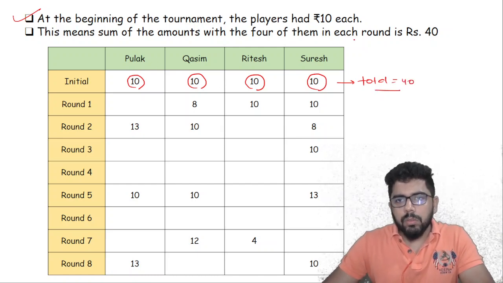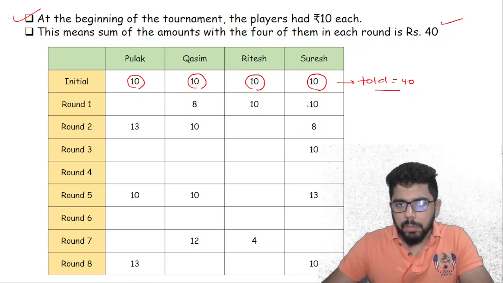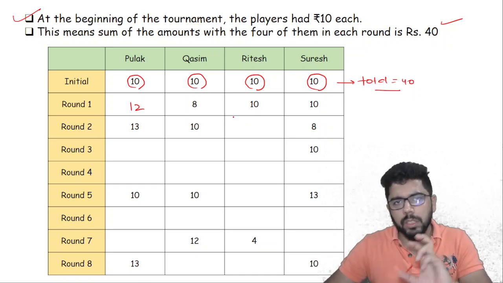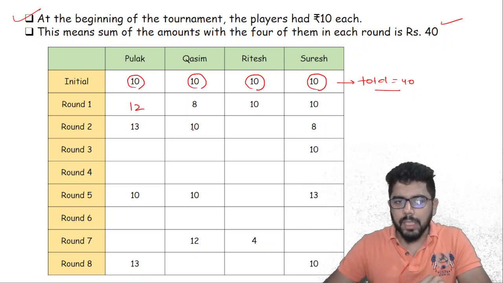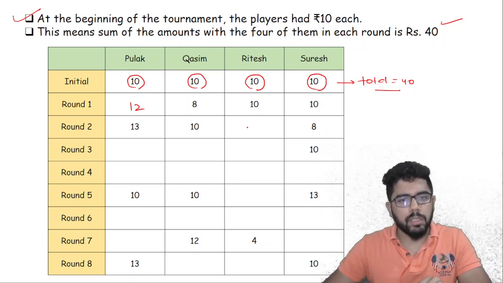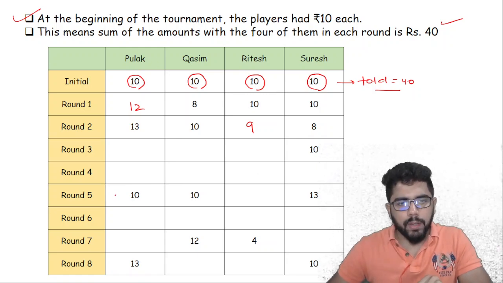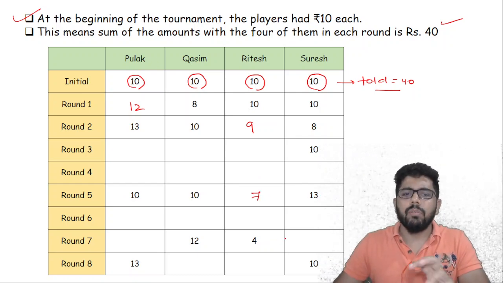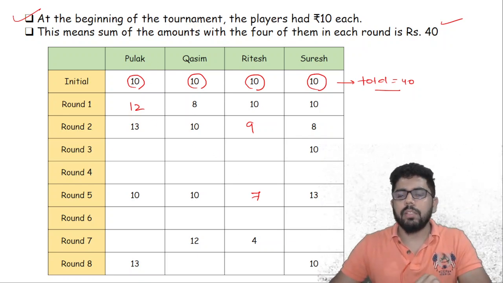So the sum of the total with each of them is 40, which means, suppose I take round 1. In round 1, I know Kasim, Ritesh, and Suresh have 10 plus 10 plus 8, 28 with them. That means Pulak must be having 12 because the total has to be 40. In every round the total should be 40. Similarly, in round 2, Pulak is 13, Kasim is 10, that's 23, Suresh is 8, that's 31. So this has to be 9. Similarly, round 5, 10, 10. Then this is 13, so this has to be 7. Quite easy to figure out. These things we can easily put and very easy to calculate.